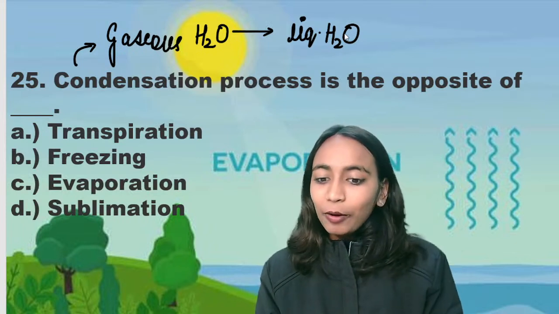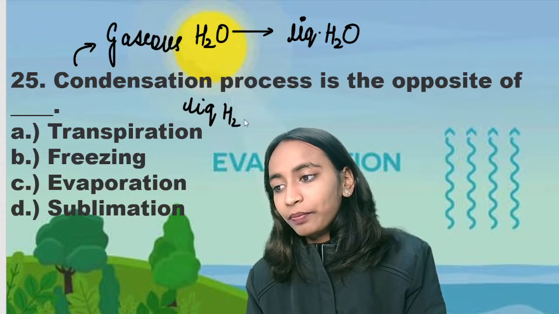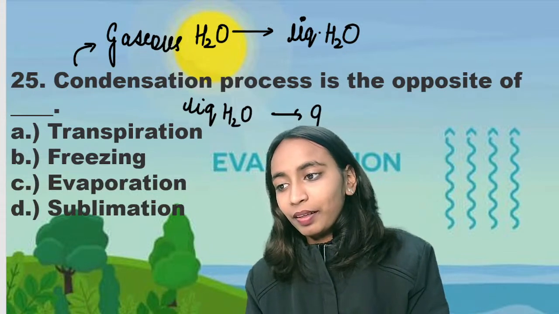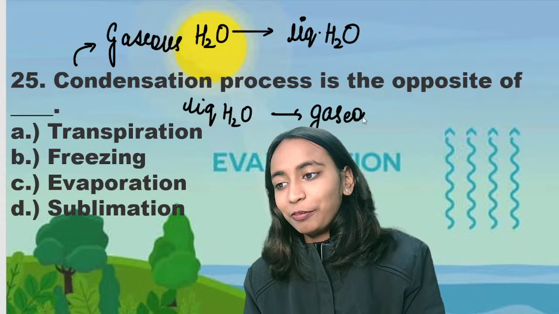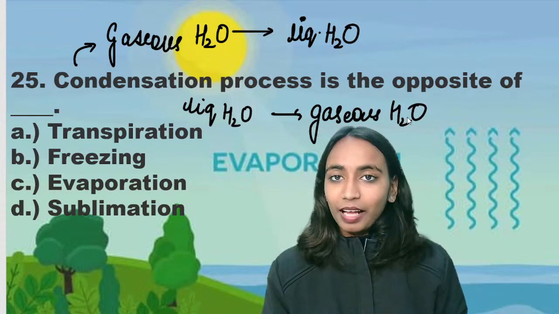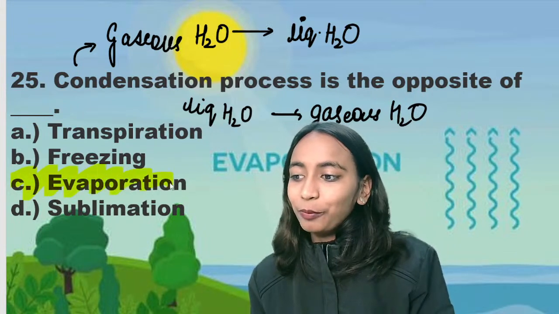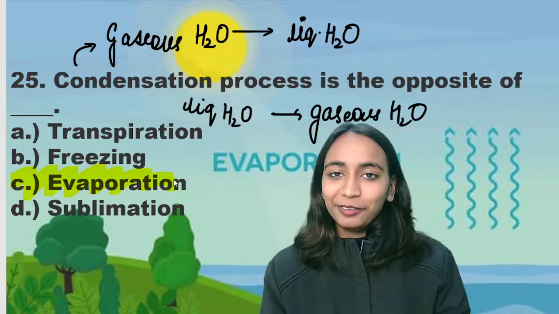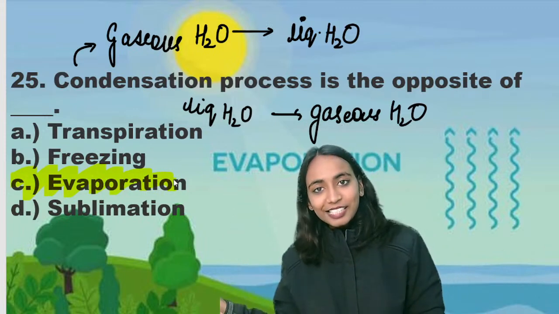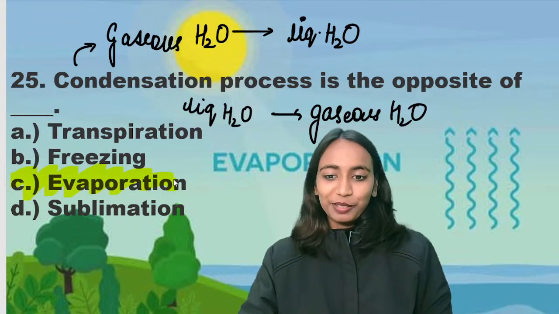इसका अपोजिट क्या होगा? Opposite would be liquid water converting into gaseous form. ठीक है, अपोजिट क्या होगा? Liquid water converting into gaseous water. So in which process is that happening? This is happening in the process of evaporation. No, the liquid water converting into gaseous water. So condensation is entirely an opposite process of evaporation. This you have to keep in mind.